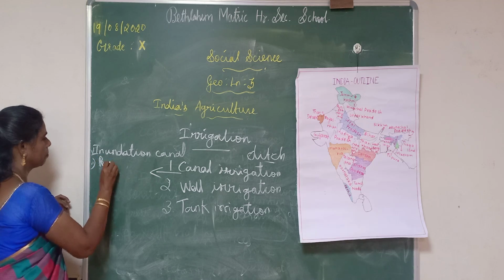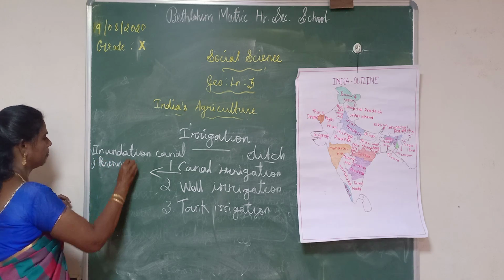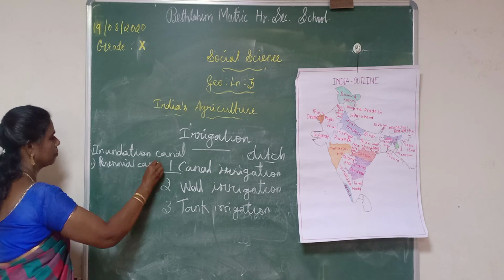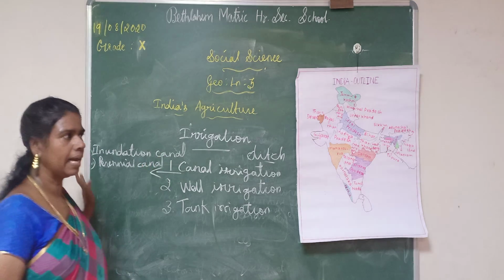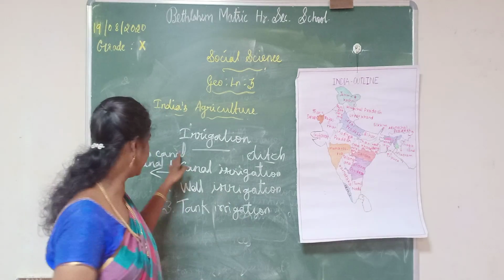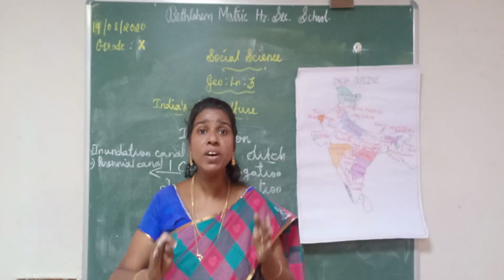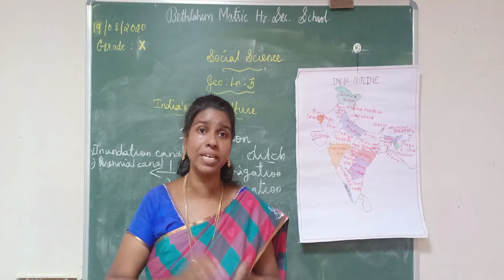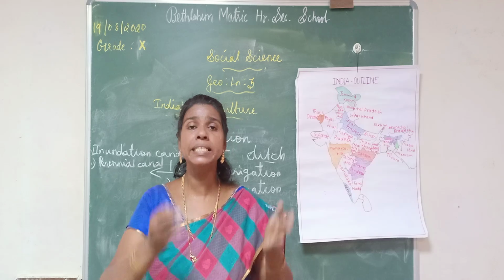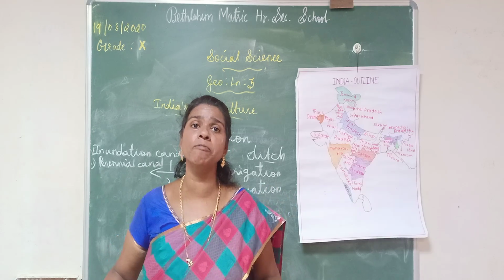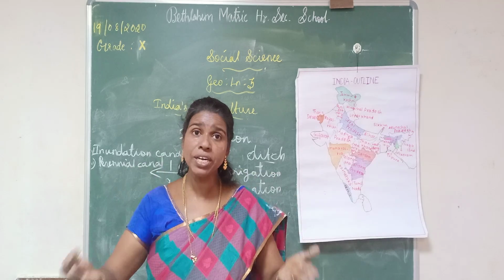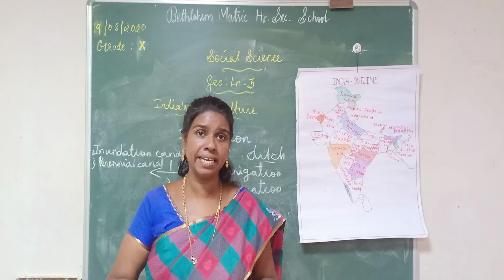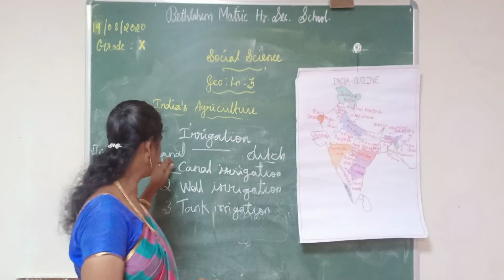Inundation canal means to cover with water, especially flood water. This flood water is taken directly from the rivers and diverted into the agricultural field. It is called inundation canal.